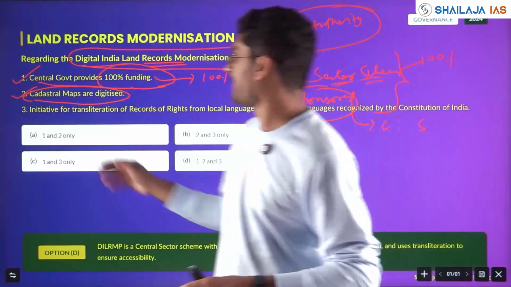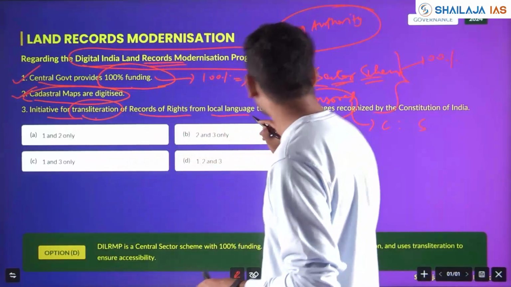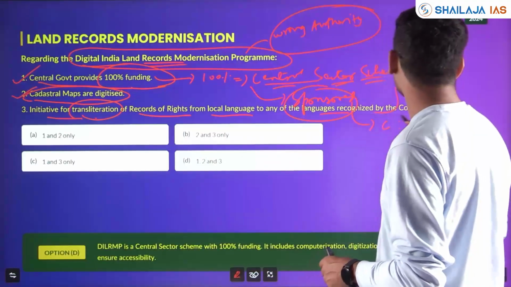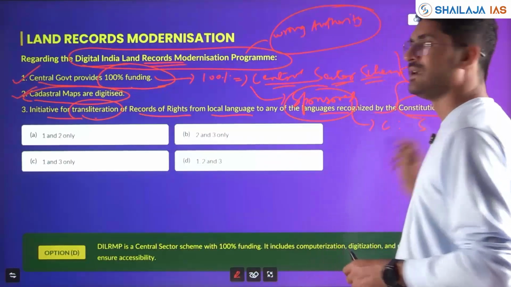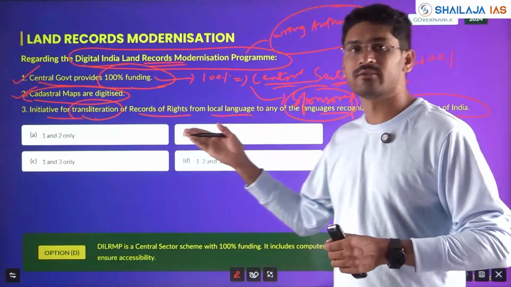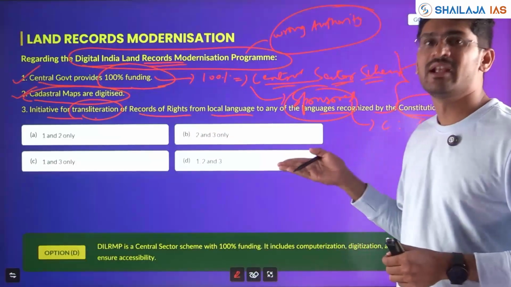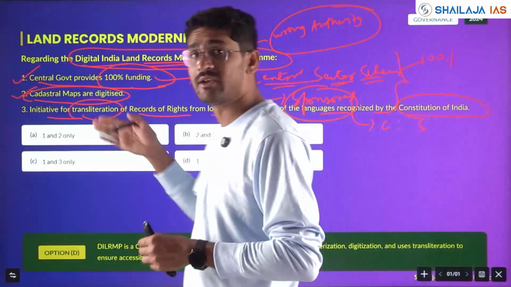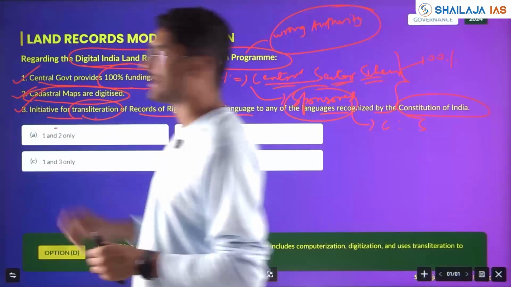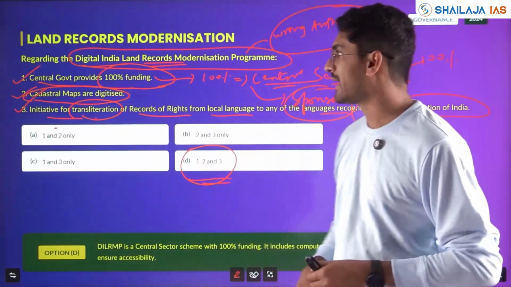in UPSC Prelims. Initiative for transliteration of records of rights from local language to any of the languages recognized by the Constitution of India. See, always positive steps in the language, local language will be transcribed to the languages mentioned in the Constitution will be a positive step, and if it is this specific, this will also be right. Here all the pairs 1, 2, 3 are correct.